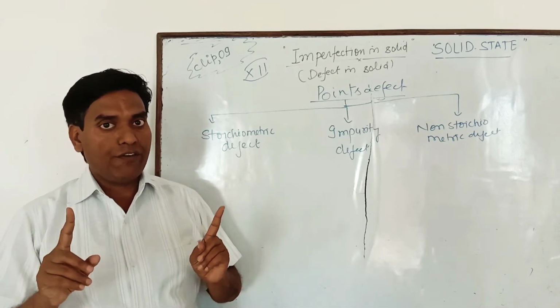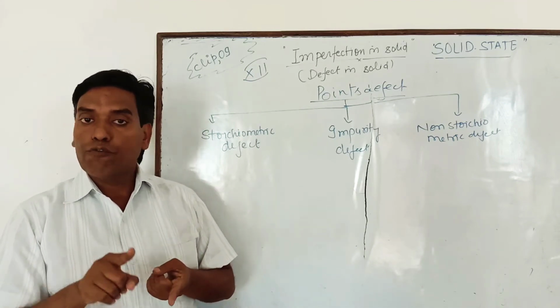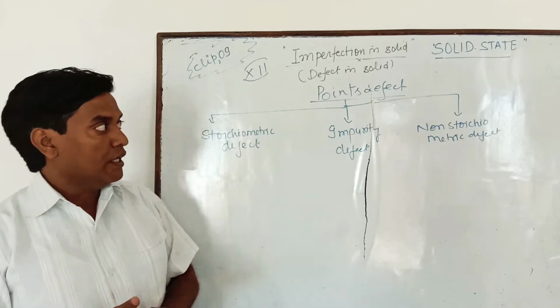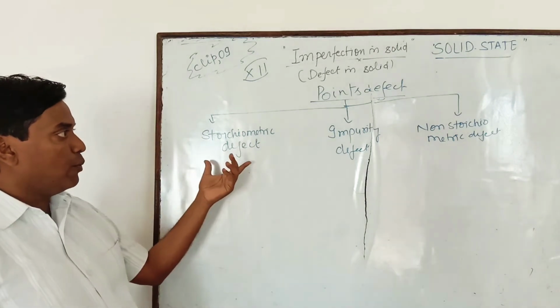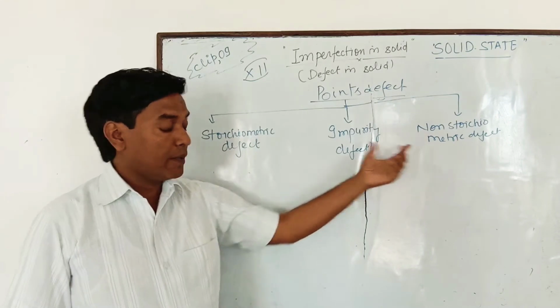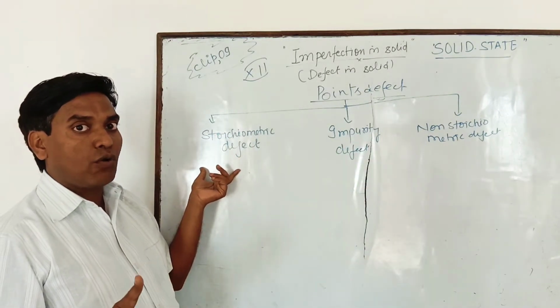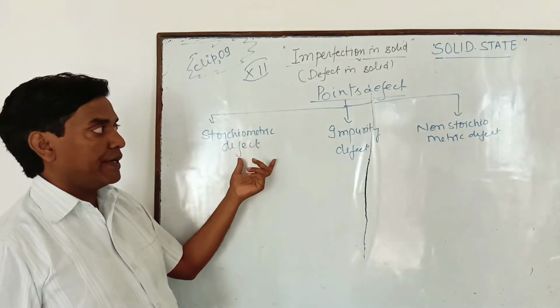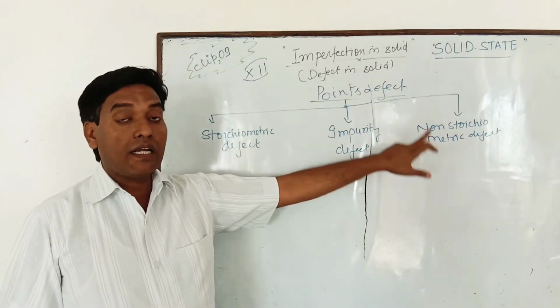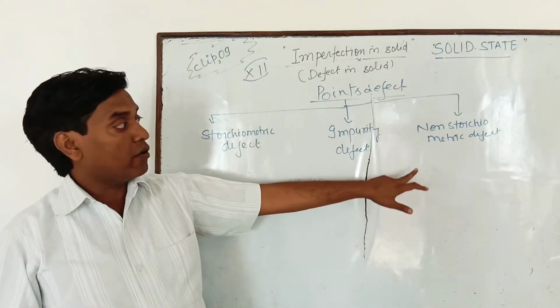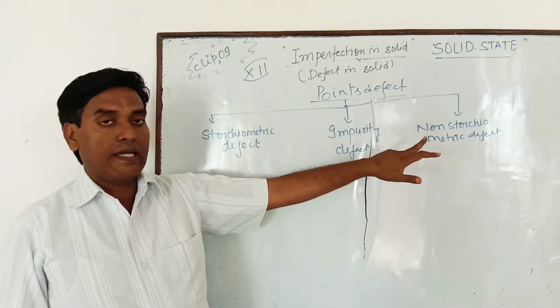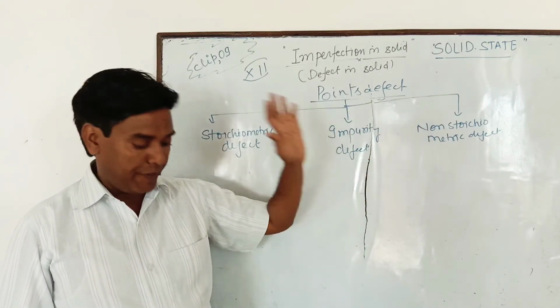Earlier 5:5, that is 1:1, and now 4:4, that is 1:1. So there are two types of defect: stoichiometric defect and non-stoichiometric defect. Those defects after which there is no change in the stoichiometry of the compound are known as stoichiometric defects, and the defects after which the stoichiometry of the compound changes are known as non-stoichiometric defects.